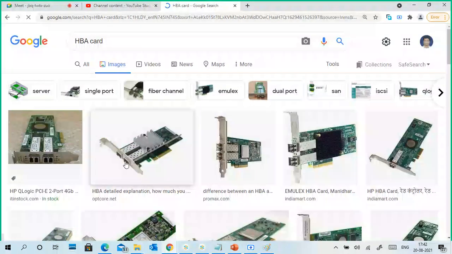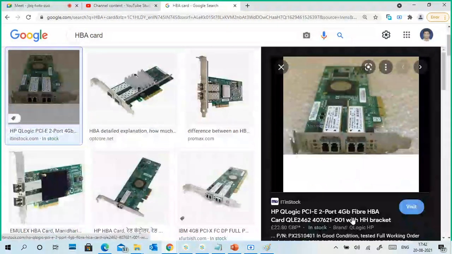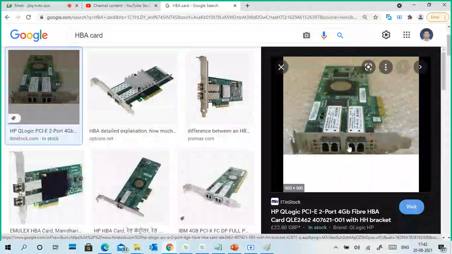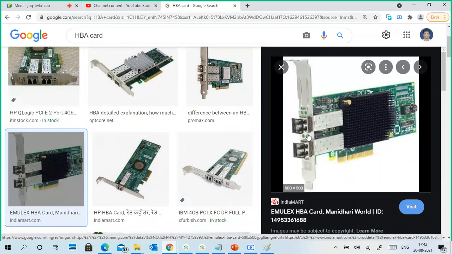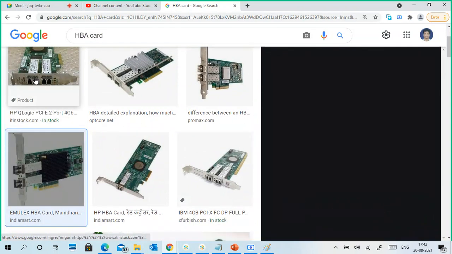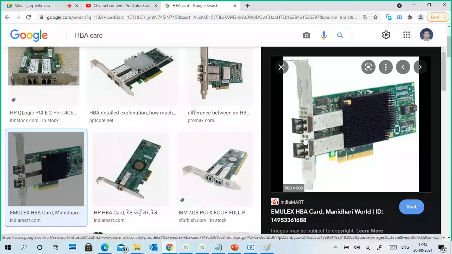Okay. You can see these are HBA cards. Here it is a 4 GB fiber, and you can see there are four connections. Actually, this is wrong. I said two only. It is actually two ports, like two connections.